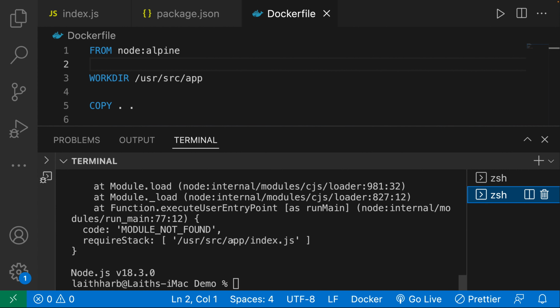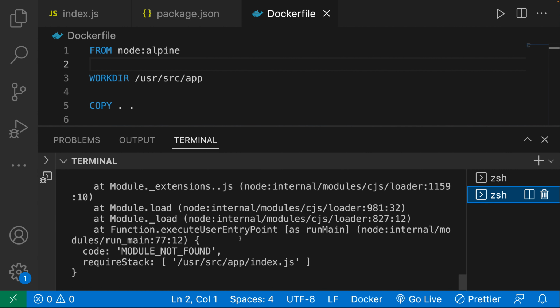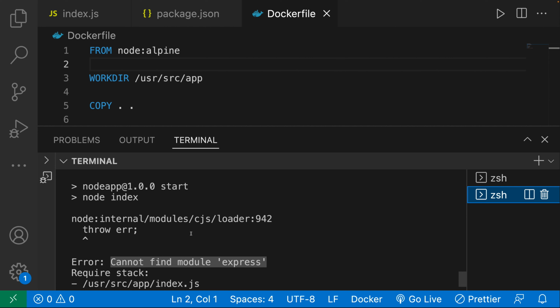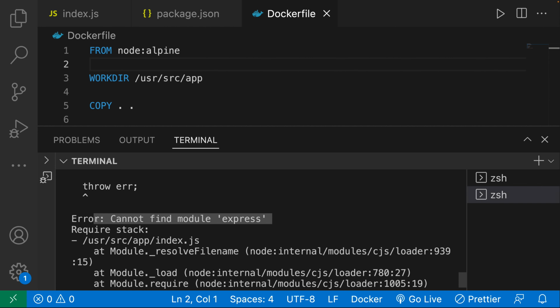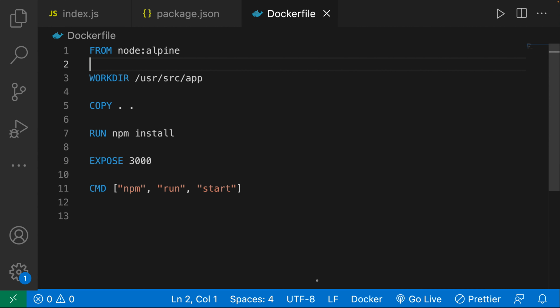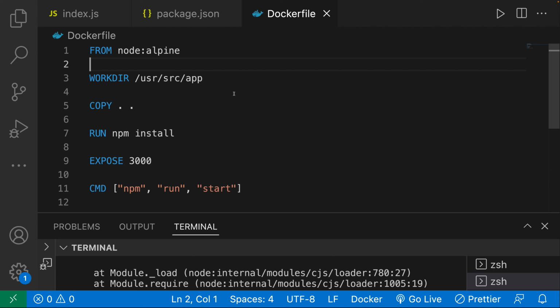In the last video, we applied our bind mount and we got this error over here. So it cannot find the module express. Now this actually makes a lot of sense. Let me go ahead and explain why.